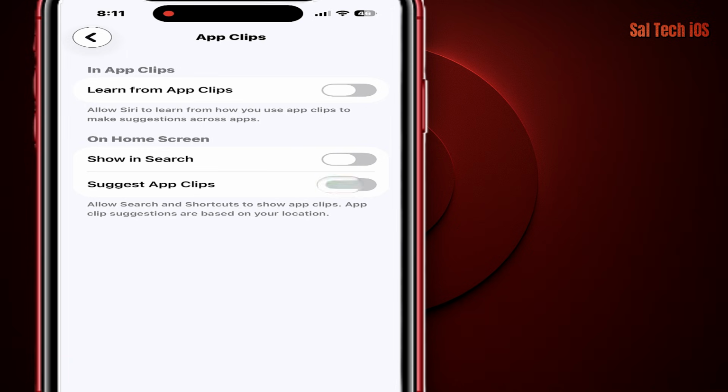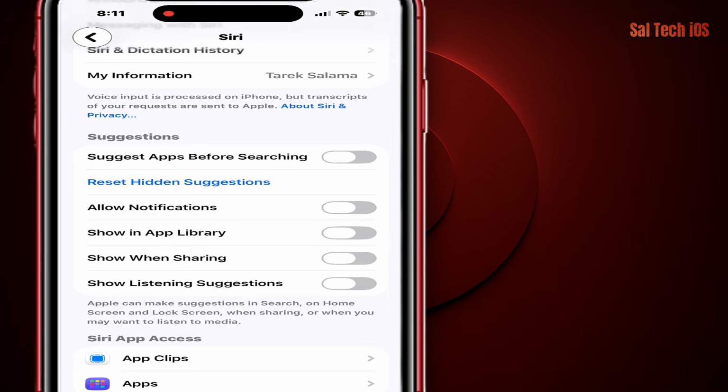Let me be clear. We're not saying spying. We're not accusing anyone. We're not talking about laws. We're saying one simple thing. These are suggestions, and if you don't need them, turn them off.